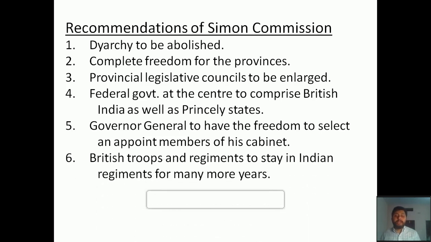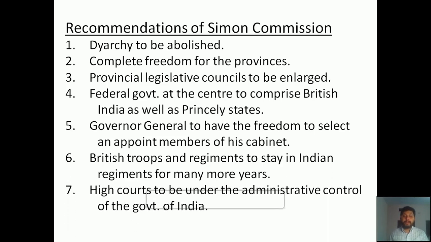Then British troops and regiments to stay in India for many more years. Even if the British are providing administration to Indians, British troops will have the power to remain in India for many more years. And high courts to be under the administrative control of the government of India, which means under the British.